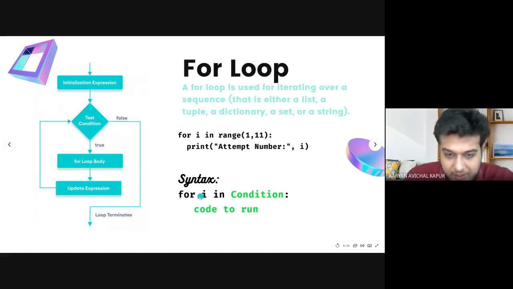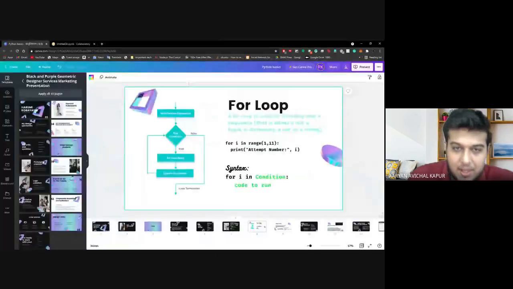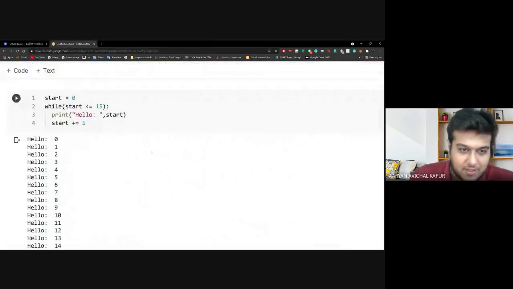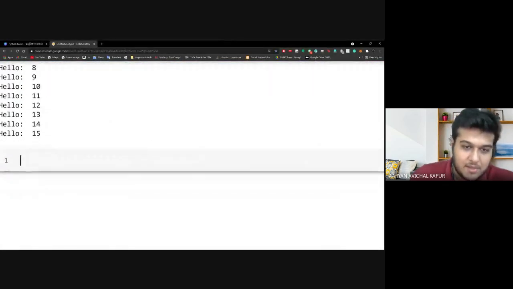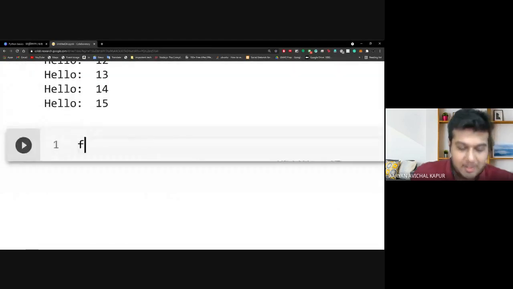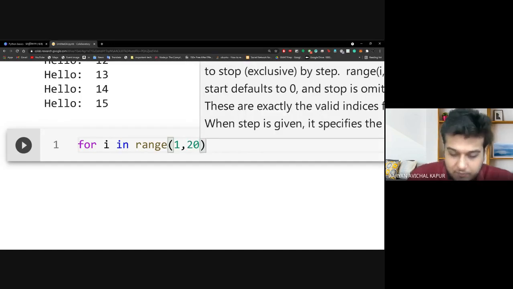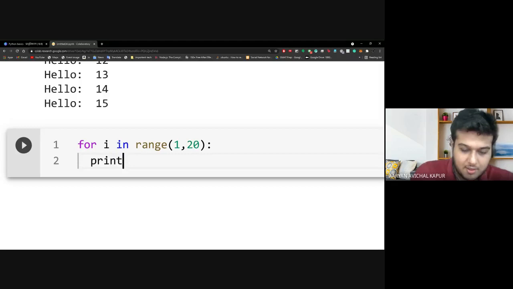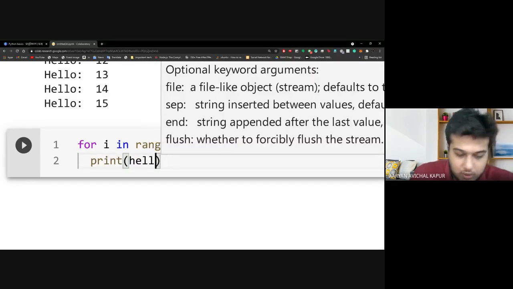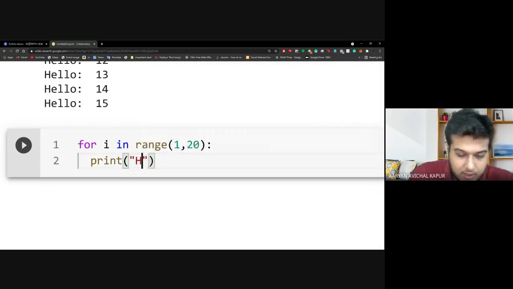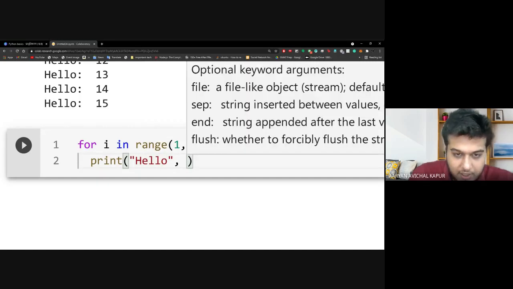The syntax is for variable in whatever we put, that is the range or the list or the word or whatever, and we run the code. Now I will show you the code side of things, and then it will be very clear what I mean. So let us say for i in range 1 to 20, and I print hello, oh, I'm so sorry, hello, comma i, right?